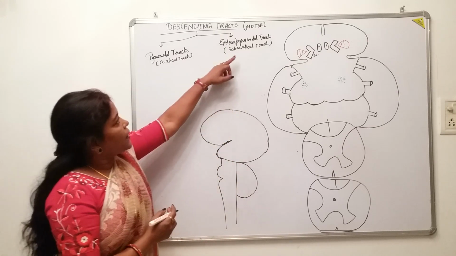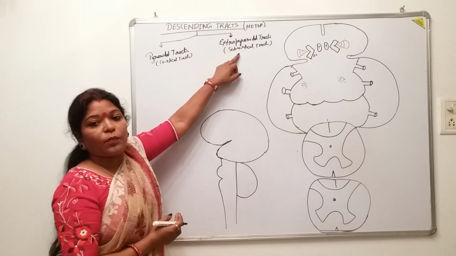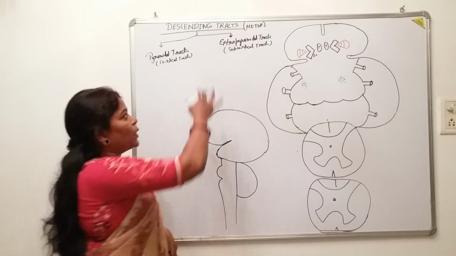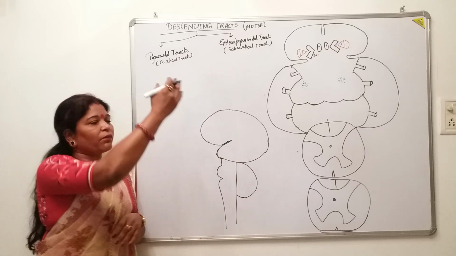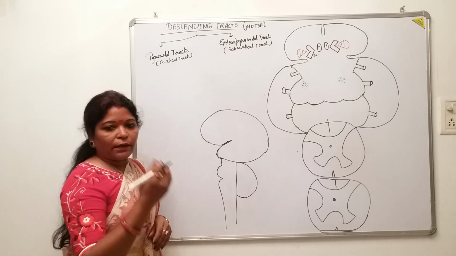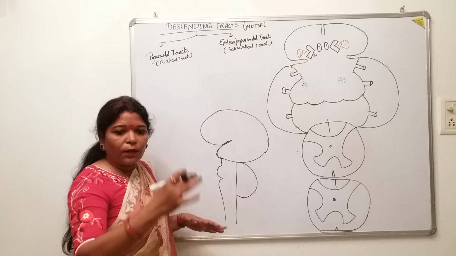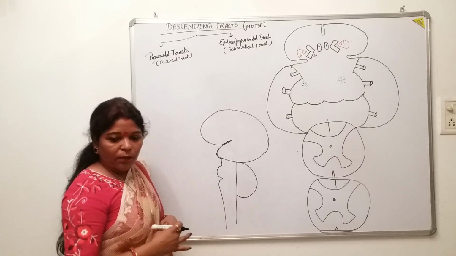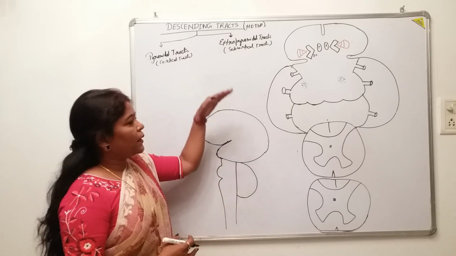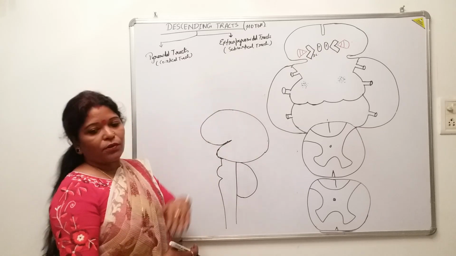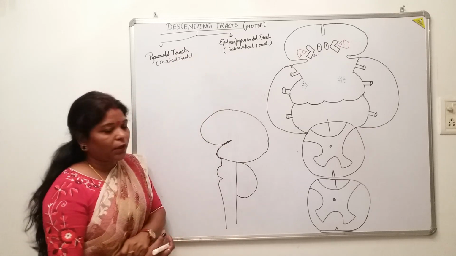Here in the extrapyramidal tracts, the first order neuron will not be in the cerebral cortex. A little bit lower, below the cortical regions, there are certain areas, collections of grey matter. This topic we will discuss in the next class. That is the red nucleus, the reticular formation, the olivary nucleus, the vestibular nucleus. All these neurons are present just below the cerebral cortex, and the axons which originate from them are included in the extrapyramidal tract. Those are also descending tracts which assist the pyramidal tracts for the motor function.